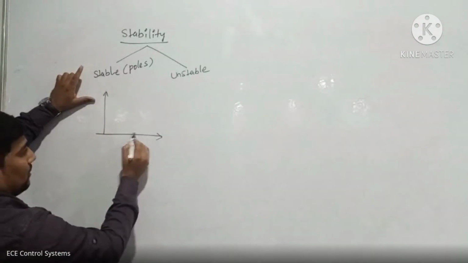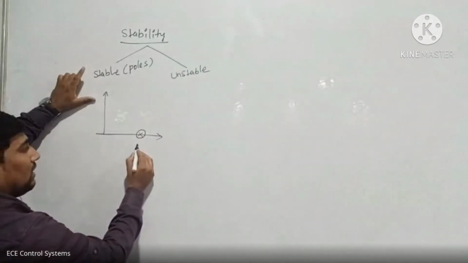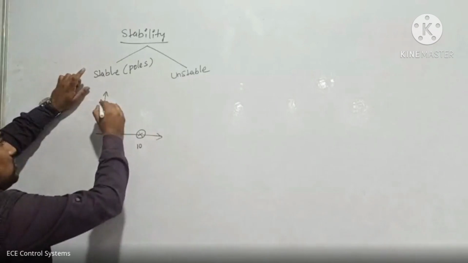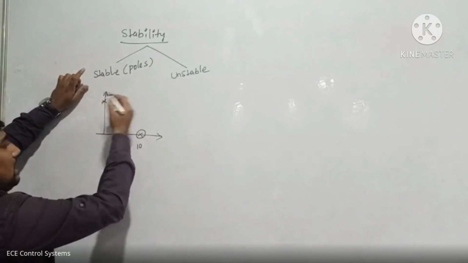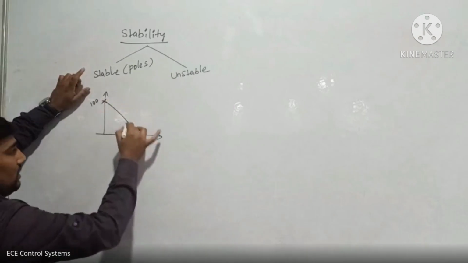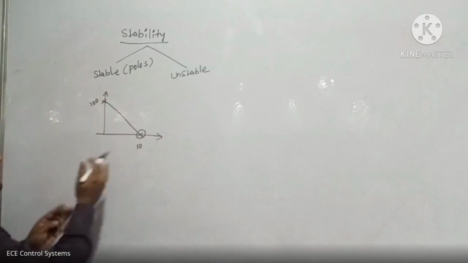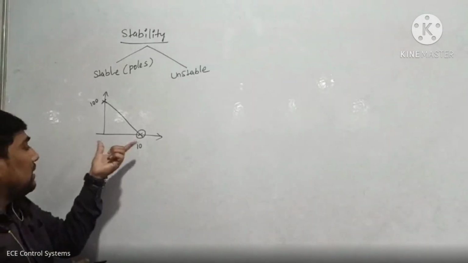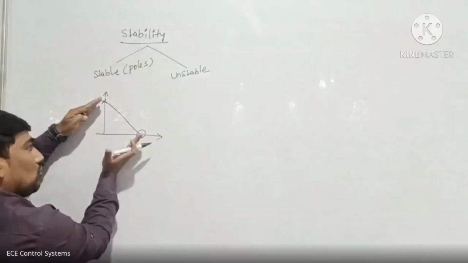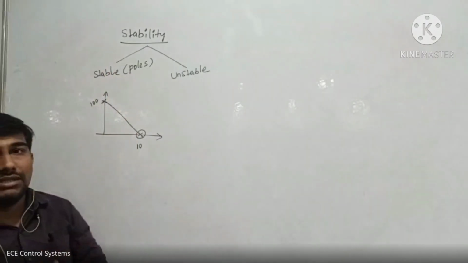Simply I am drawing one slope. This is called one finite value. For example, that value is 10. This is the minimum value of that slope, and we have some maximum value, that is 100. Okay, in between these two, the system values will appear. Then that type of system is called a stable system. Okay, మనకు finite values లో మాత్రమే మనకు value వస్తే that type of system is called a stable system.